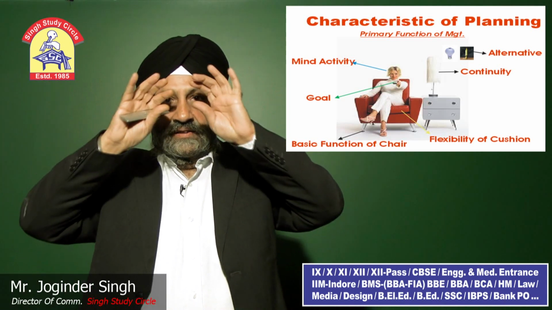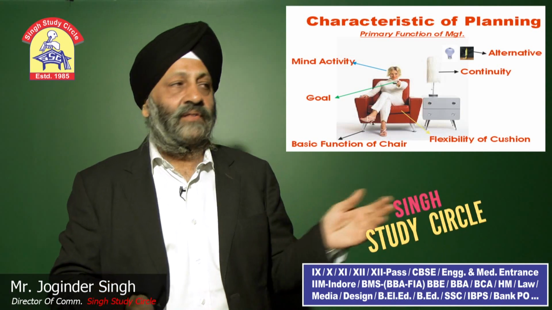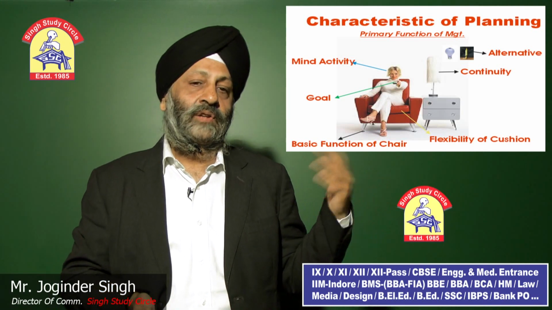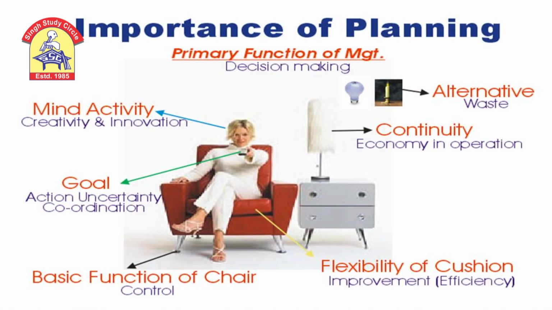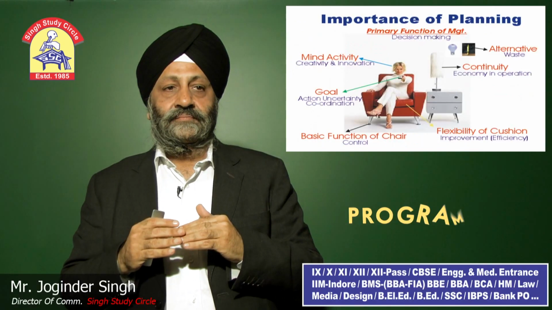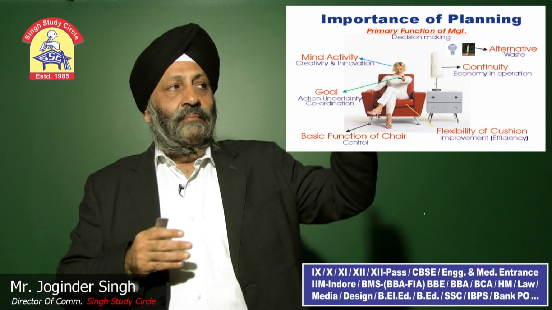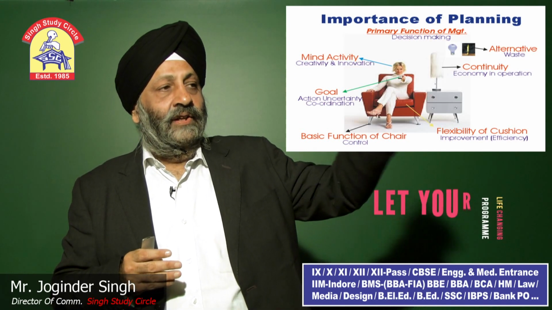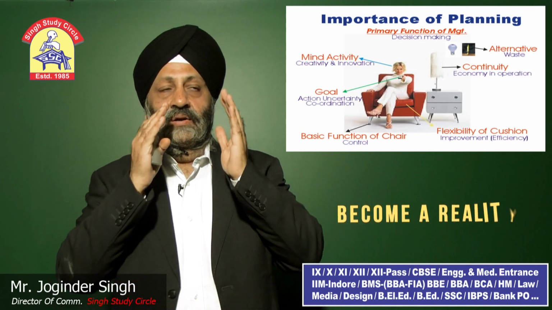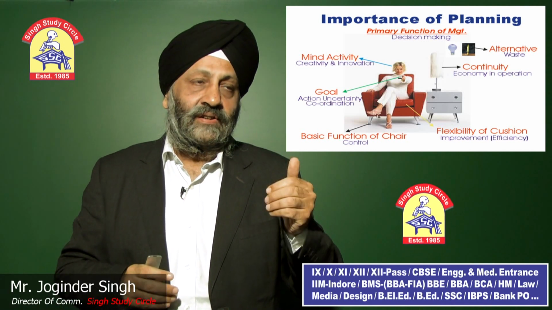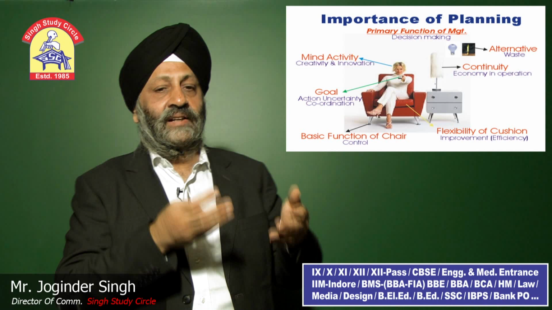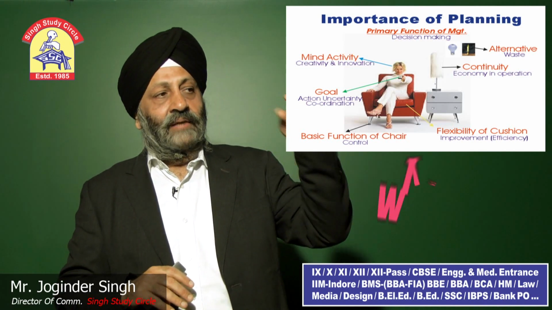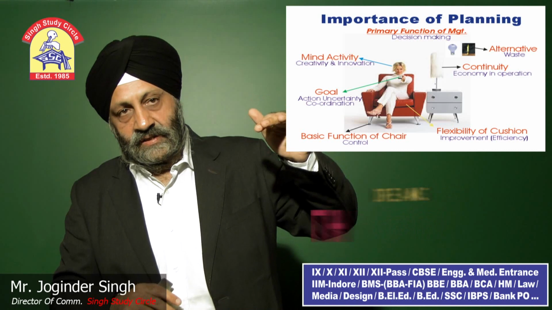Once you remember this scene and these points, you can easily remember the importance and limitations of planning by adding more points to it. Now I am coming to the importance of planning. As you can see, where I have written primary function, below that I have written decision making. Planning helps in decision making. Then I have written mind activity. Below mind activity I have written creativity and innovation. The mind helps in creativity and innovation. Then I have written goal. When there is a goal, we can take action, we can avoid uncertainty and there can be coordination. With goal I have written 3 points: action, avoid uncertainty and coordination.